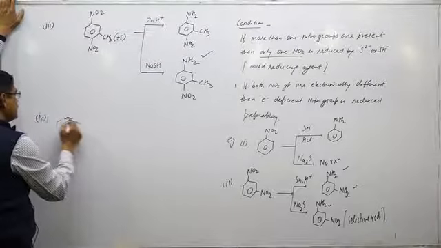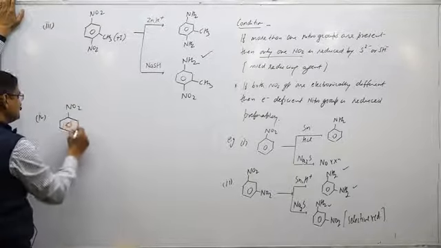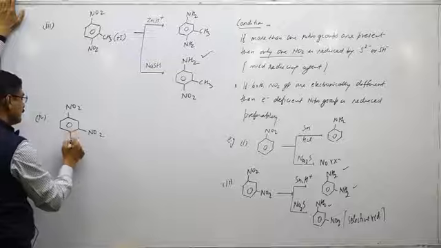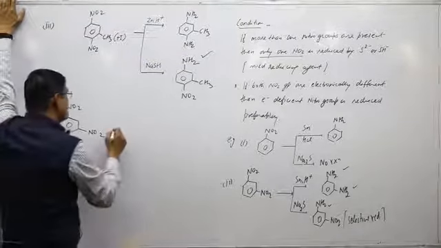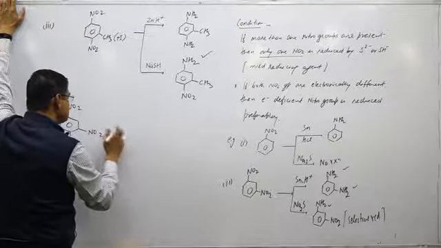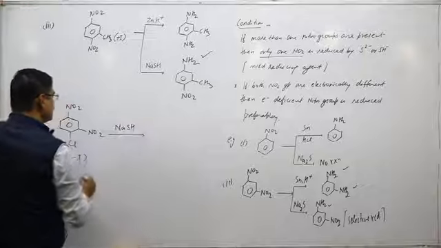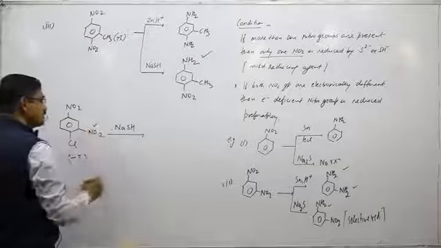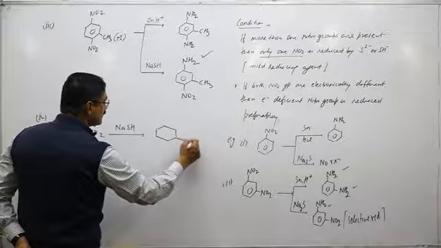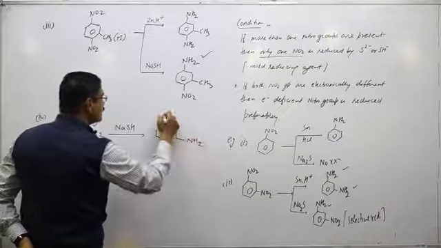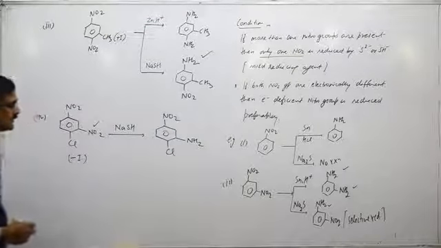In the next example, suppose I write two NO2 groups with one Cl. So Cl is a minus I group. Minus I is distance dependent. So in case of NaSH, only this NO2 is reduced because the minus I effect is more at the nearest NO2 group. So this is the selective reduction.